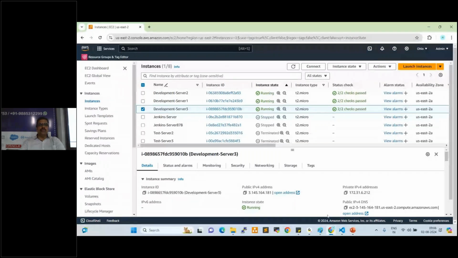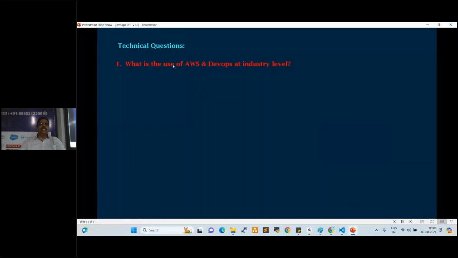So here, first question: what are the use of AWS and DevOps at industry level? What are the use of AWS? Cost saving, time saving, right? Next one is DevOps. What are the use of DevOps at industry level? What is DevOps, anyone?